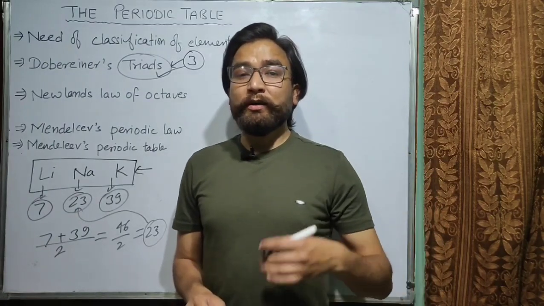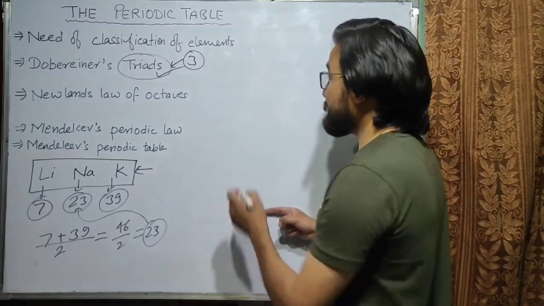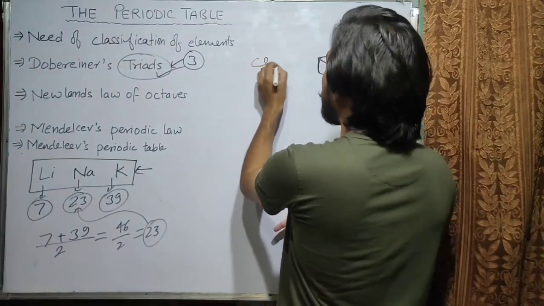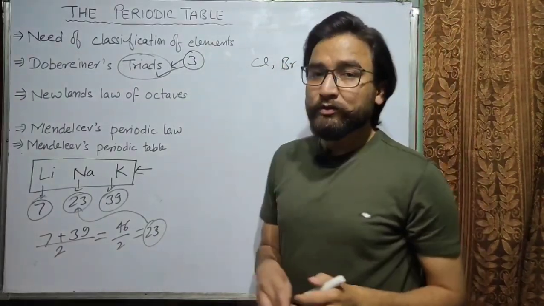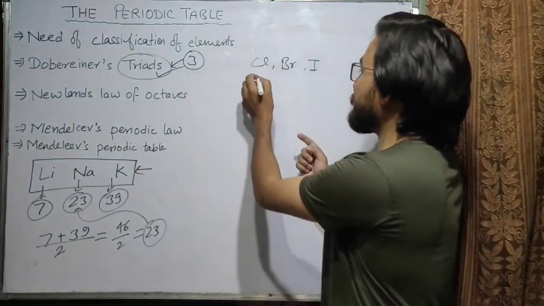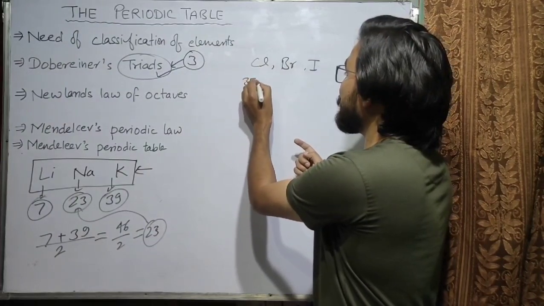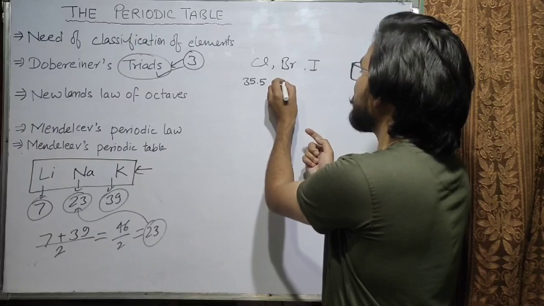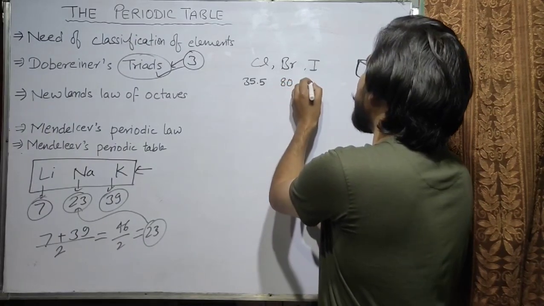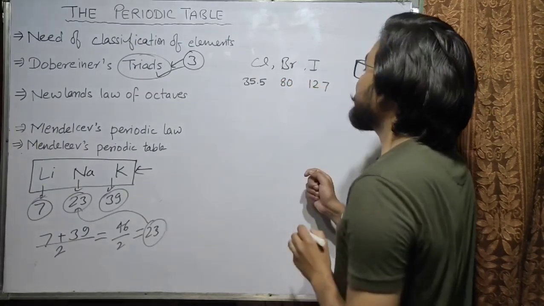One more example of Dobereiner's triad is chlorine, bromine and iodine. The atomic mass of chlorine is 35.5, the atomic mass of bromine is 80, and that of iodine is 127.